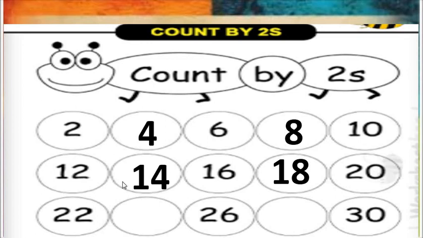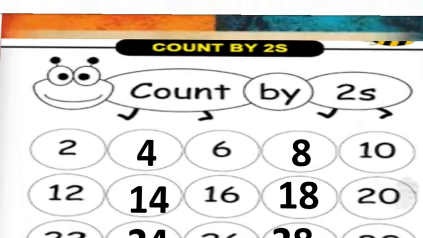Now look at that. Here we have number 22, 26 and 30. We have 2 empty boxes here. How can we fill this? Let's see. After 22, there will come 24. We have 26. 22, 24, 26, 28 and 30. Okay? Have you completed all the exercise in your book? Very good. Keep it up, my dear students.